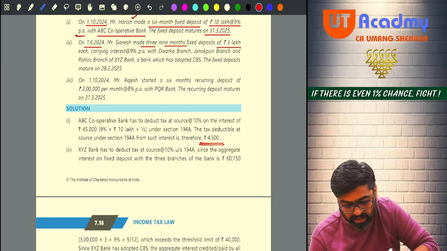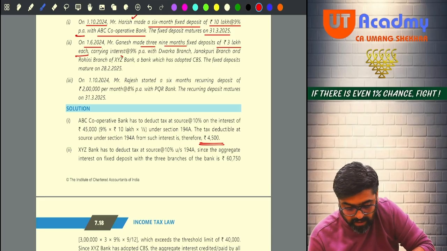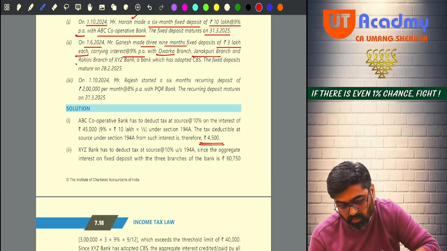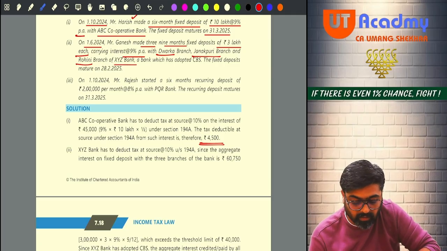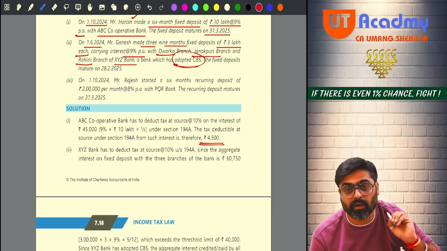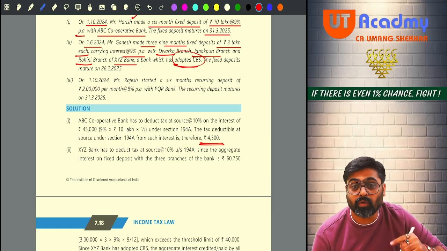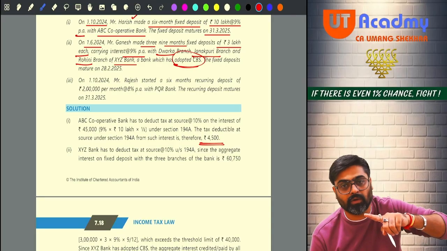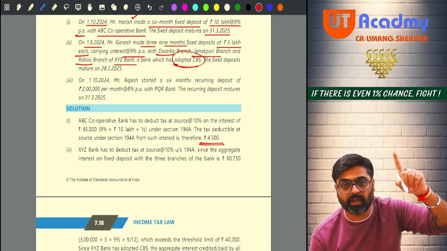Of rupees 3 lakh each, carrying interest at 9% per annum with Dwarka branch, Janakpuri branch and Rohini branch of XYZ Bank, a bank which adopted CBS. Thank God. If the bank would not have adopted the CBS, we would have checked the limit branch wise. But now the bank has adopted CBS, so all the branches' total interest will be done, and that aggregate amount should be more than 40, more than 50.